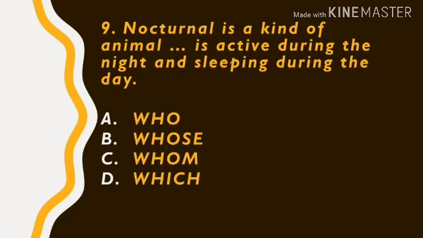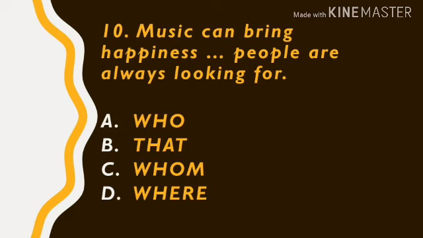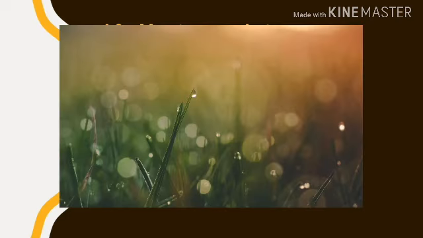What's the answer? The answer is D. Which? Okay, this is the last question. Music can bring happiness, blah blah blah, people are always looking for. What's the answer? The answer is B. That.